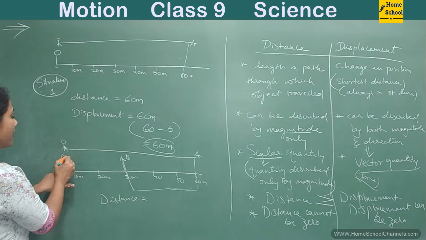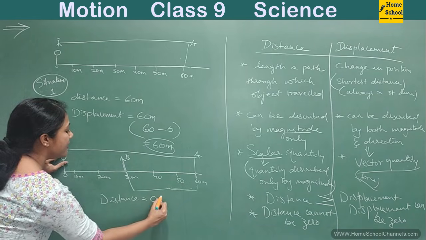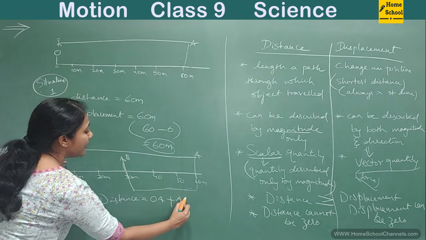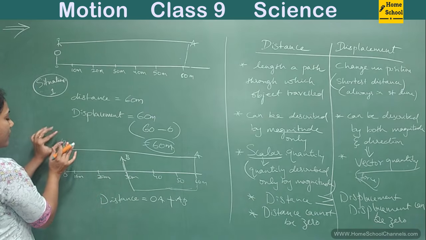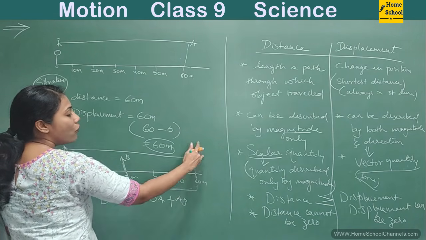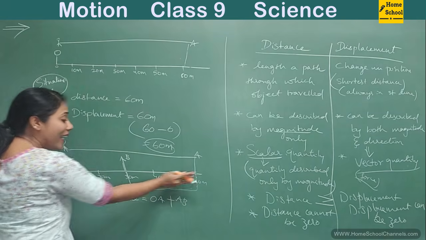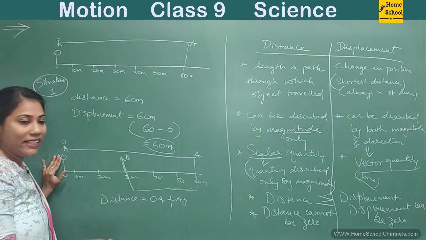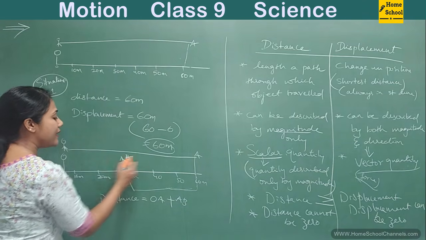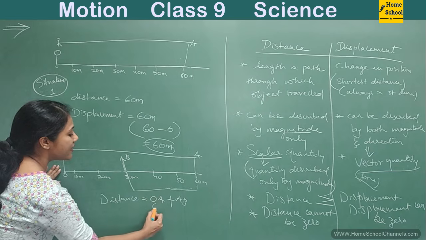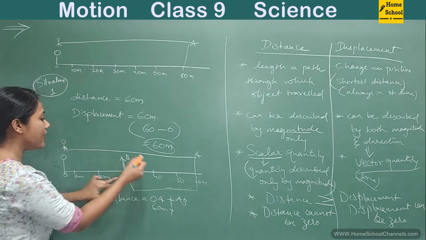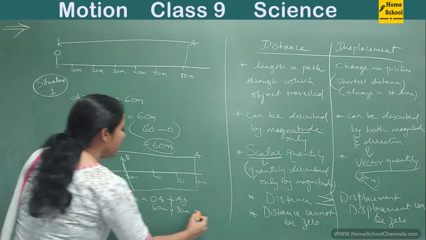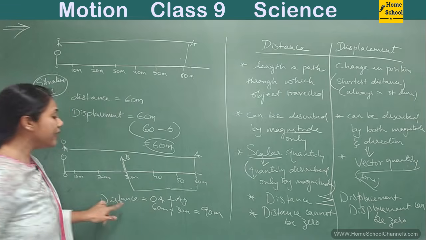Distance is how much? It is point O, OA. Distance is what? This length, OA plus AB, isn't it? You started from this point, you have walked till A and again from A you came back to B. So the whole path is the distance that you traveled, right? So OA plus AB is how much? OA is 60 meters plus AB is 30 meters, right? So altogether 60 plus 30, it is 90 meters is your distance.